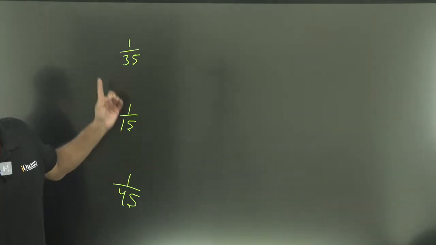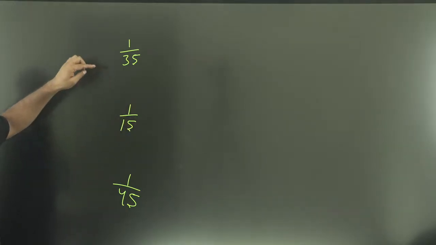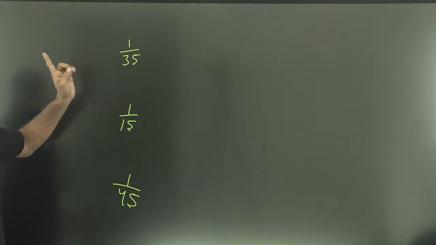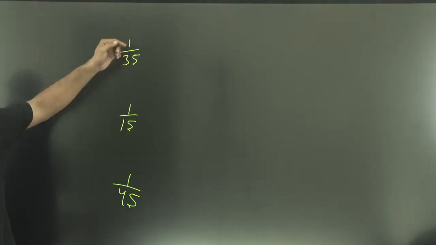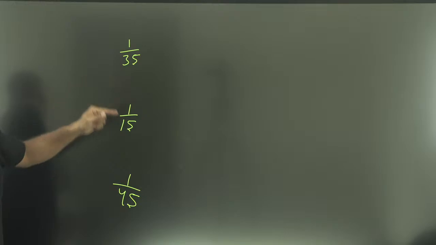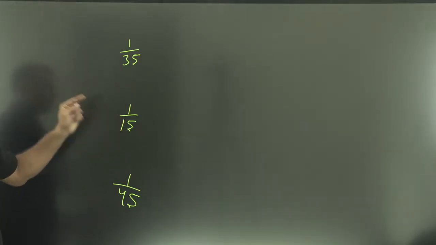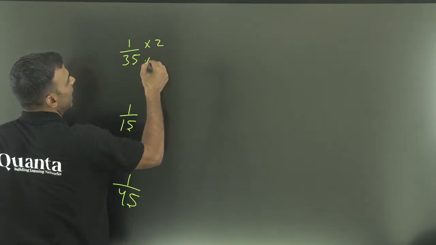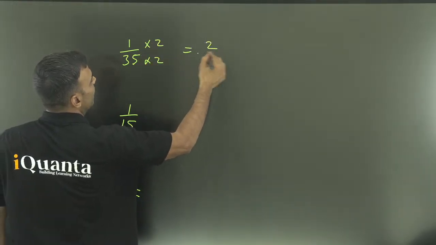There is a multiple of 5. Now whenever you have a multiple of 5 in numerator or in denominator anywhere, what you should do is multiply by 2 in numerator and denominator both. Whenever you have a multiple of 5, multiply by 2 in both numerator and denominator. So this will become 2 by 70.